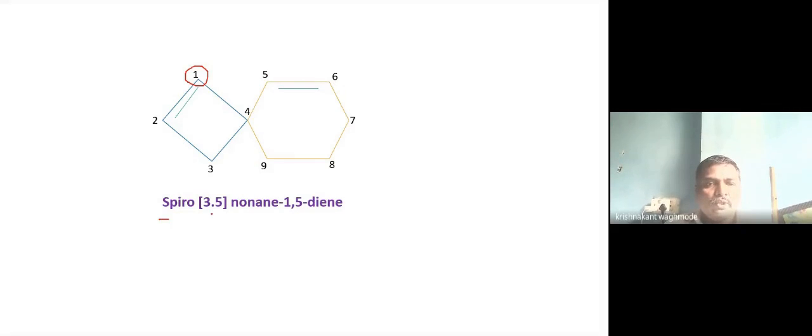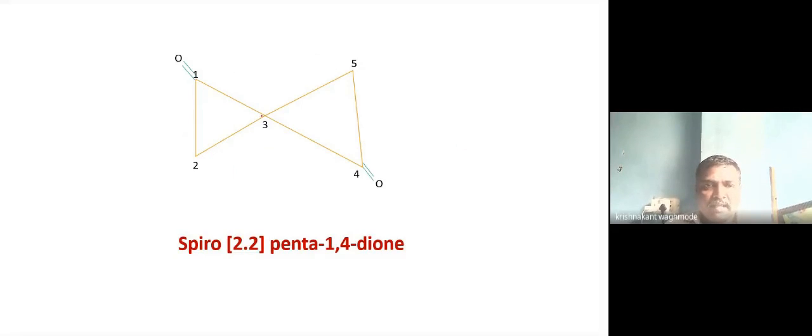So spiro 3 means 3 carbon atoms are there. Now there are no substituents, so we don't have to write anything before the prefix spiro. Then spiro[3.5], square bracket complete, nonane means 9 carbon atoms are there. Dash 1,5-diene means at the first carbon atom there is a double bond, and at the fifth carbon atom there is a double bond. So 1,5-diene. So it is nonadiene, but at the 1 and 5 positions double bonds are there. So in this way spiro compounds having double bonds are named.